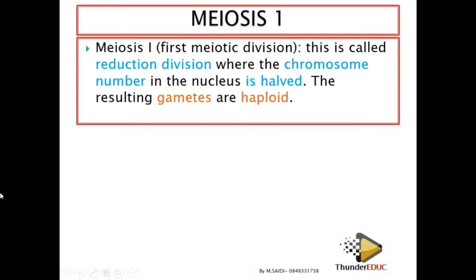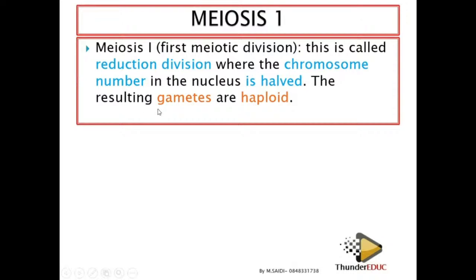So the first meiosis is called reduction division. When you talk about reduction division, you start with 46 chromosomes. At the end of meiosis 1, you end up with 23 chromosomes in each cell. Hence, we call it reduction division. This division results in the reduction of the number of chromosomes from 46 to 23 in each cell.